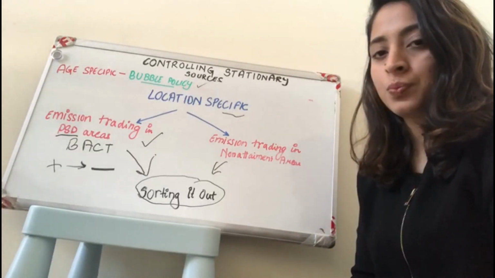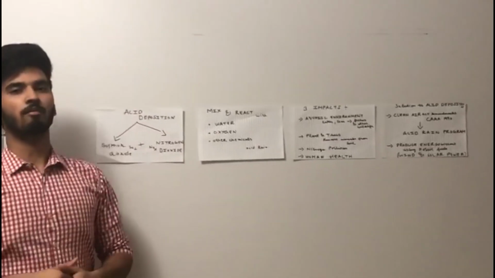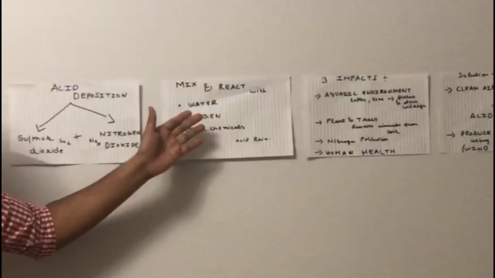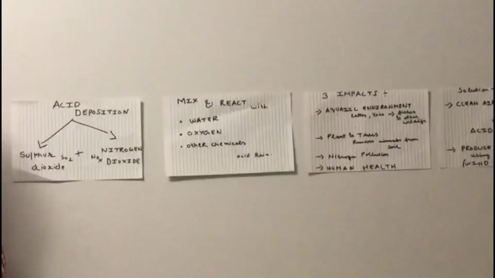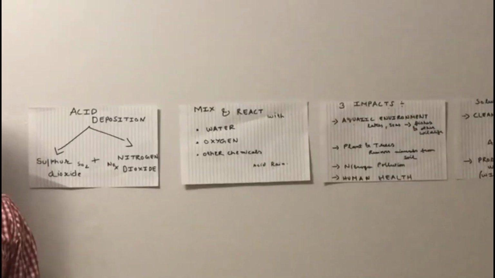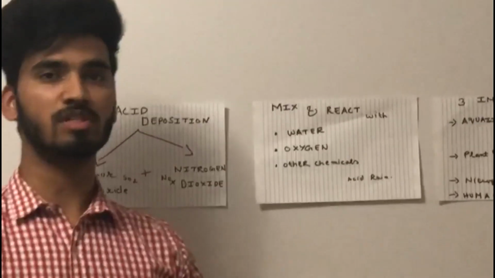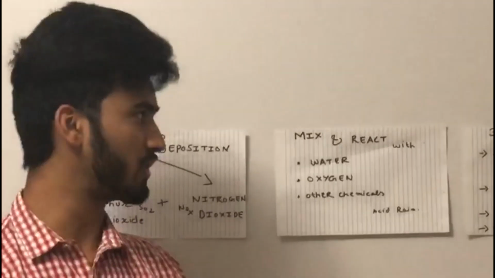Yeah. Thank you. So moving forward from Akshita, I'm going to talk about acid deposition. When sulfur dioxide and nitrogen dioxide are released, they mix and react with water, oxygen and other chemicals, and finally give a negative outcome, that is acid rain, which has a very adverse effect on the environment, our lives and everything.